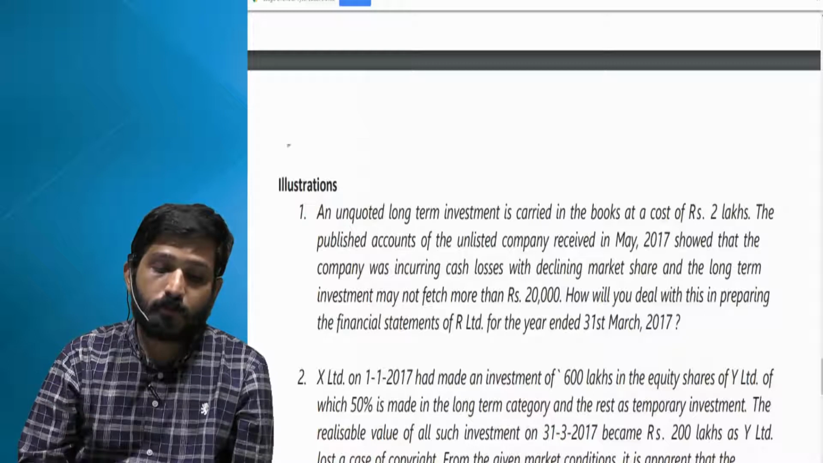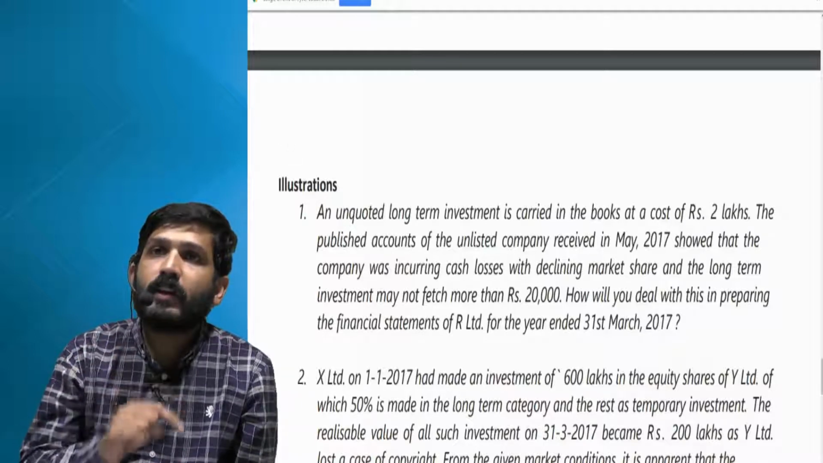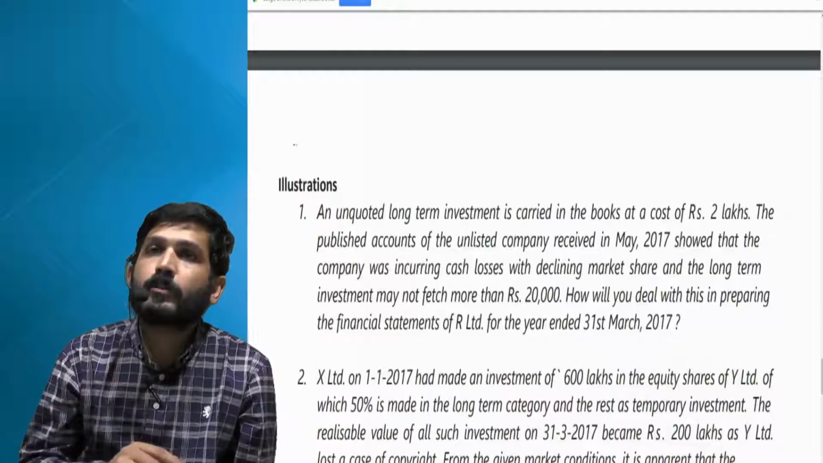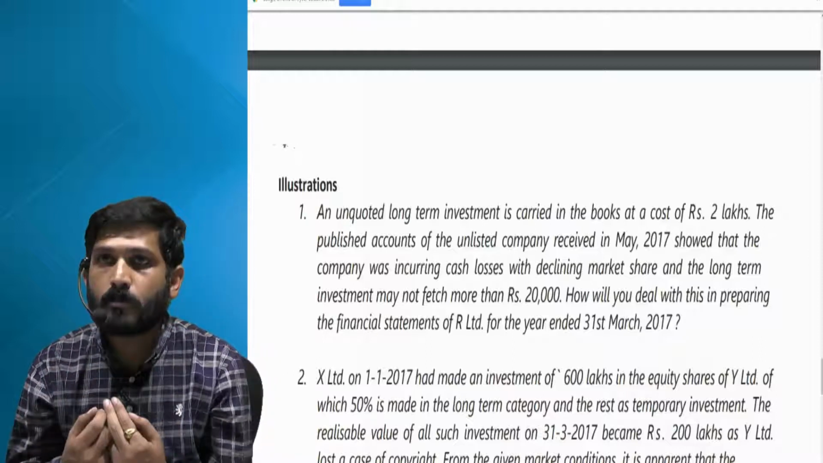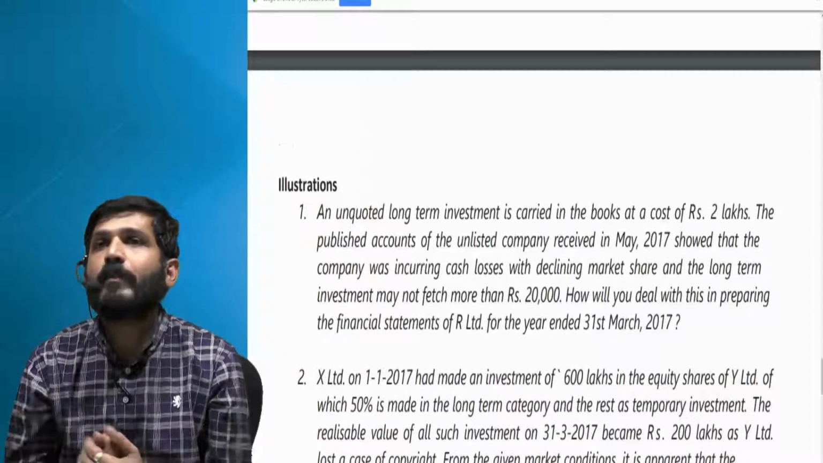Preparing the financial statements of R Limited for the year ended 31st March 17. Now the May 17 report is saying so. You have to prepare it for 31st March 17. So your answer will depend upon two things: one AS 13 and another AS 4, events occurring after balance sheet date.